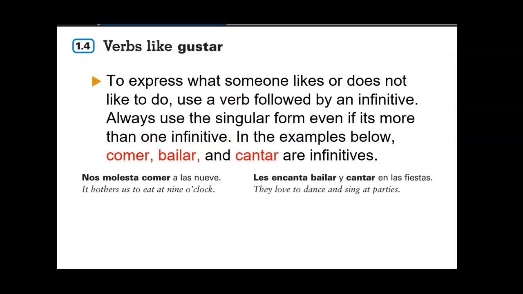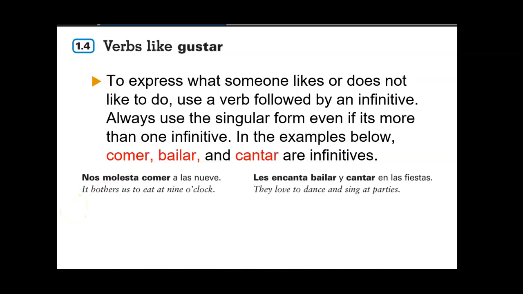To express what someone likes or does not like to do, use a verb followed by an infinitive. Always use a singular form, even if it's more than one infinitive. In the examples below, comer, bailar, and cantar are infinitives. So in this case, this is my verb. If you're going to use an infinitive right after it, you keep it the same with the ending er, ar, ir. In this case, nos molesta comer a las 9.